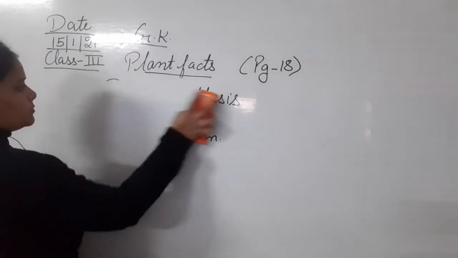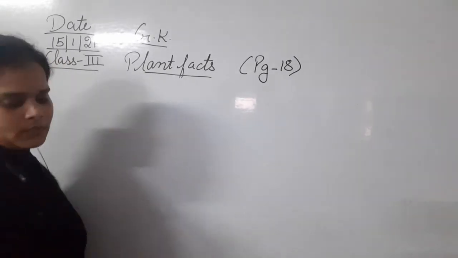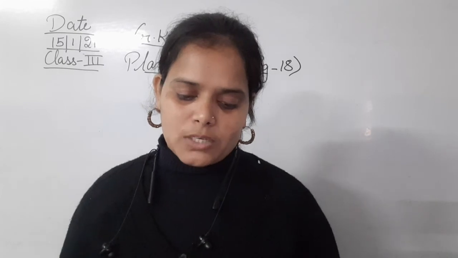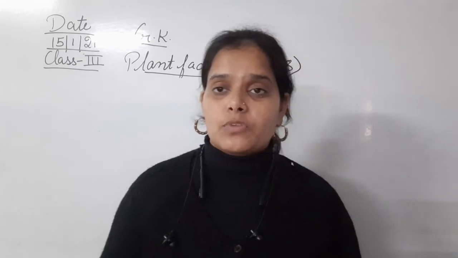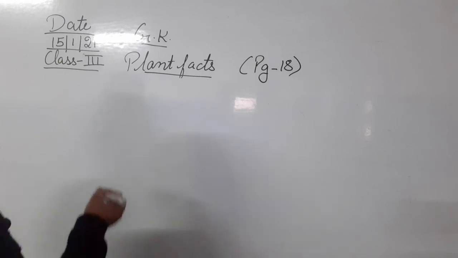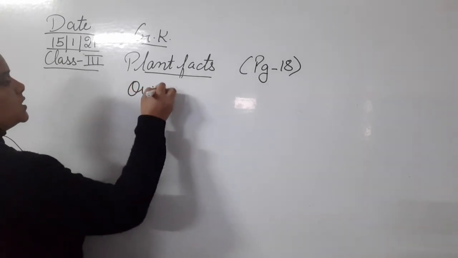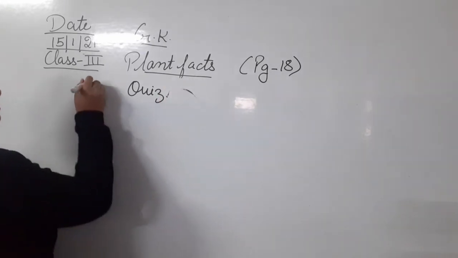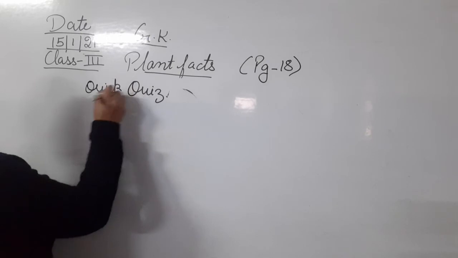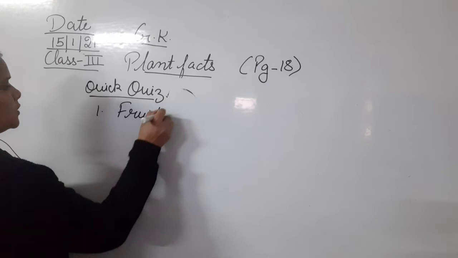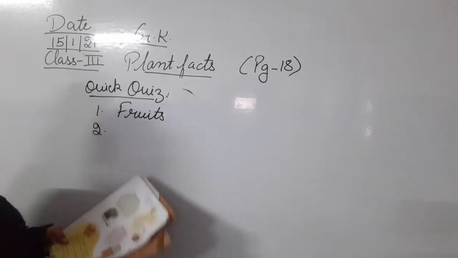Let's do it fast. So the quick quiz is here. The first question is: name the part of the plant which contains its seeds. In any plant, which part is the one that keeps its seeds? That is the fruit. Okay, so you can always find seeds in the fruit of any plant. That is fruits.